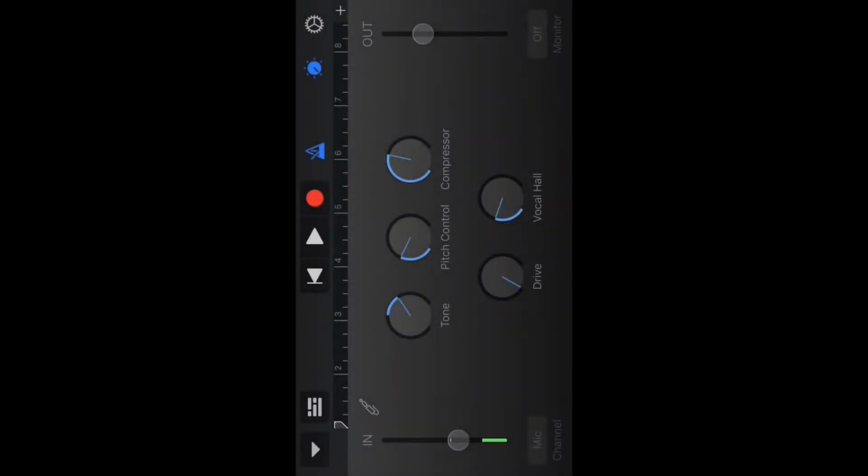Then you're going to hit the little loop, the little triangles at the bottom, and you're going to hit the little loop, which opens up your files. And you're going to select the song you want. So select the song you just downloaded. And make sure that's that one, then hit select.